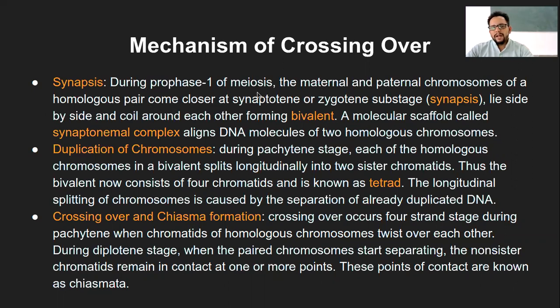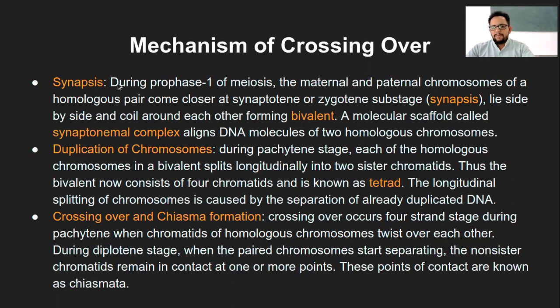come closer at the leptotene, or what we call the zygotene substage, right? That coming closer of this homologous pair is known as synapsis, right? We know synapse is a junction, right? So this is also a junction, or a kind of coming closer of this homologous pair of chromosome, that is known as synapsis.